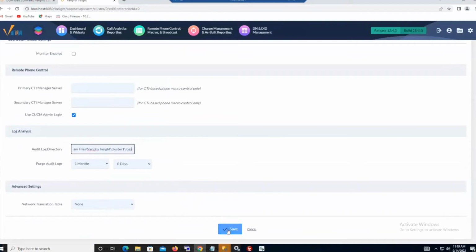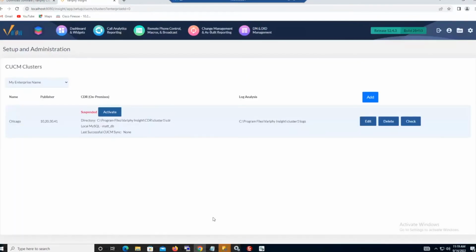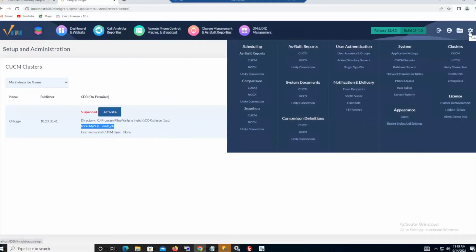There we go. So now, once I go ahead and save this, and then activate the cluster, it'll automatically build those additional log analysis directories for me, the Call Manager or the CUBE data directories for me as well. But we need to go ahead and identify the database engine here next. So let's actually go on up there and take a peek at the database here.